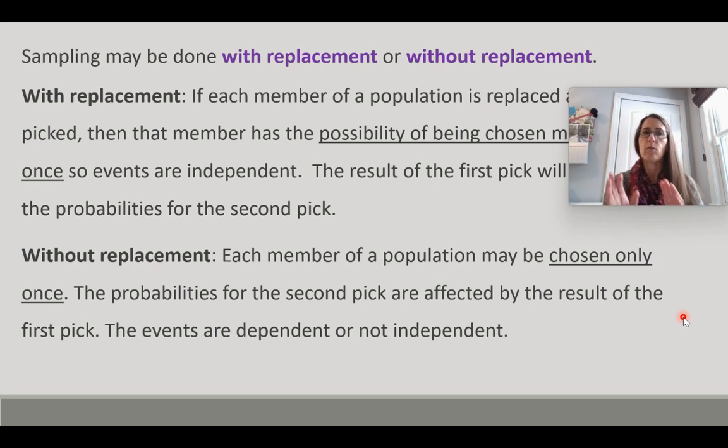So hopefully that makes sense. If you put it back, that's with replacement, and so what you do the second time isn't changed because of what happened the first time. But if you don't put it back, without replacement, then your options have changed for the second pick.